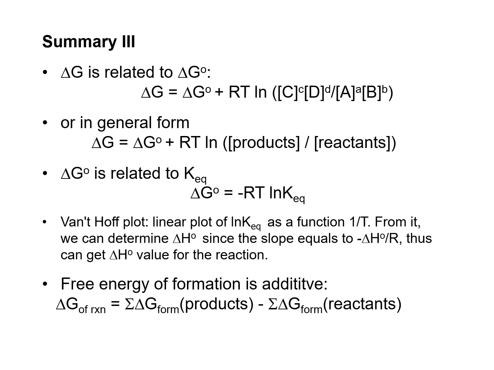And lastly, the free energy of formation is basically additive. So to get the delta G value of a reaction, you get the delta G value of all the products, get the delta G value of all the reactants, and subtract one from the other to get the final delta G value.